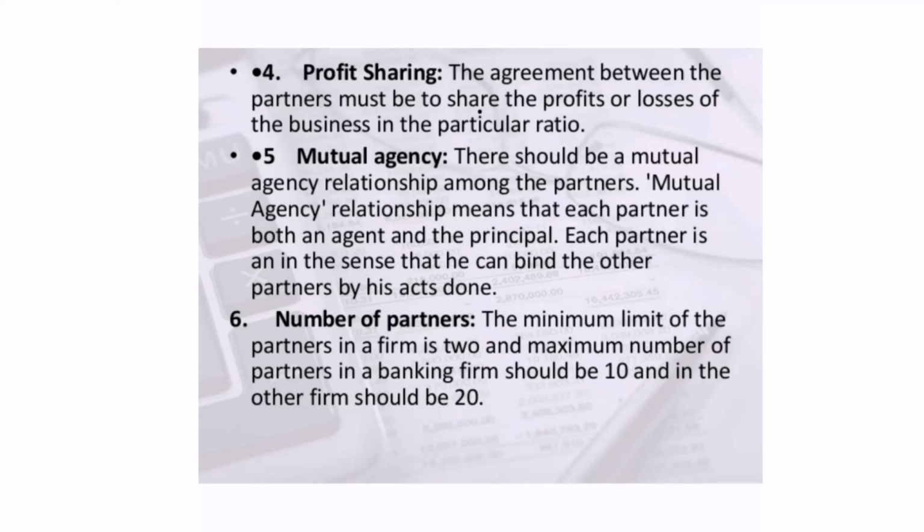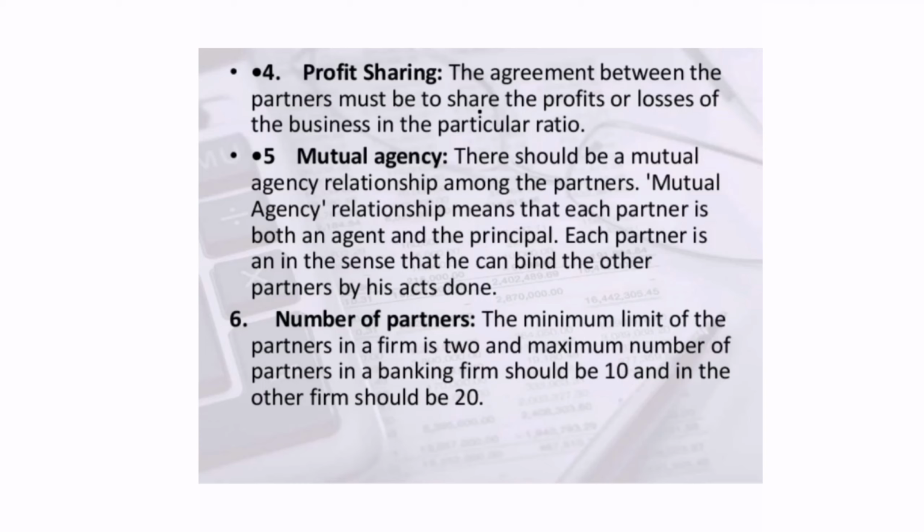The next one is mutual agency. We studied last year also that there should be a mutual agency relationship among the partners. What does it mean? Each partner is both an agent and a principal, so each partner's act can bind the other partners for the act done by others. Now, number of partners. Here what is mentioned is that the minimum limit is 2 and the maximum limit for a banking firm is 10 and for other firms is 20. This is as per the Partnership Act